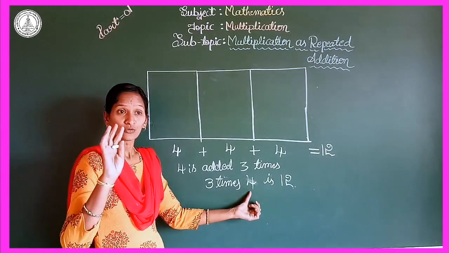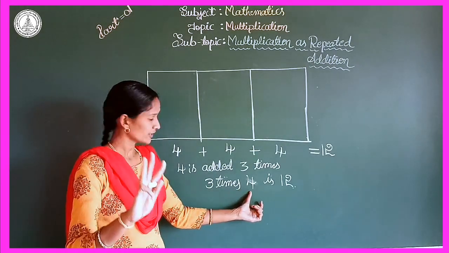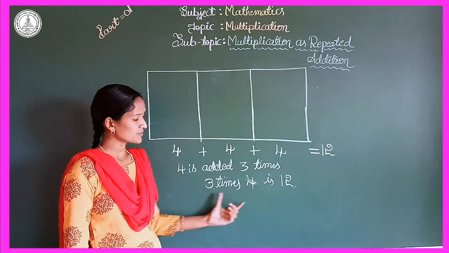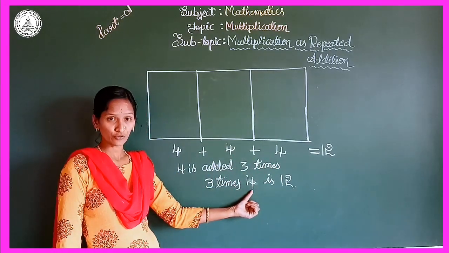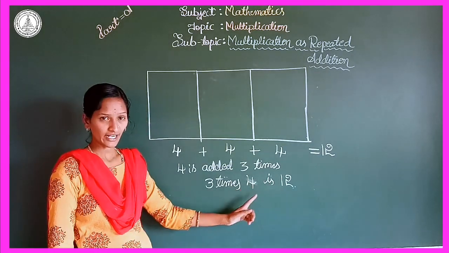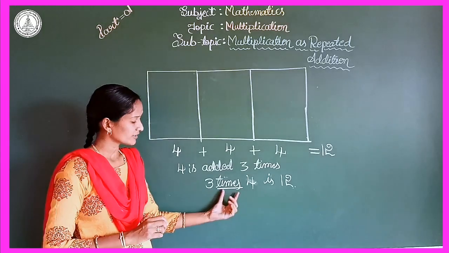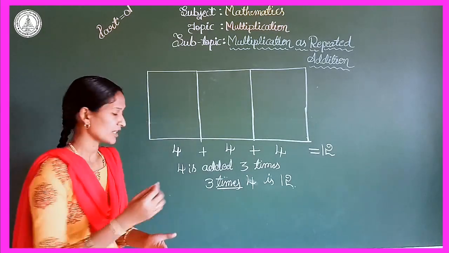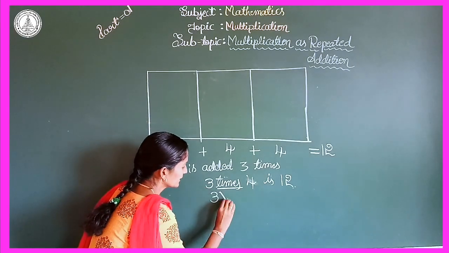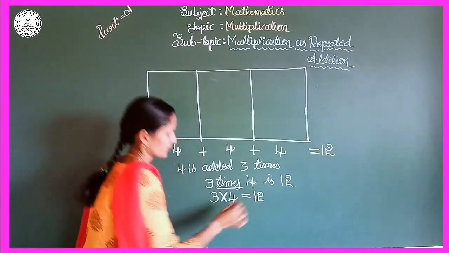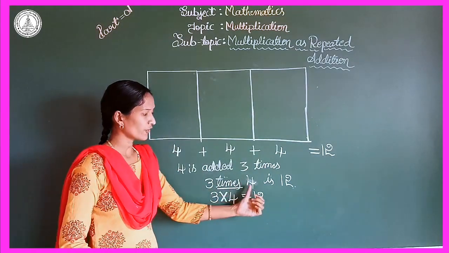So first time, second and third time, right? Three times we added the same number 4 and we get 12 as the answer. Here we replace the word times with the multiplication symbol. So I am writing 3 into 4 is equal to 12. 3 times 4 is 12.